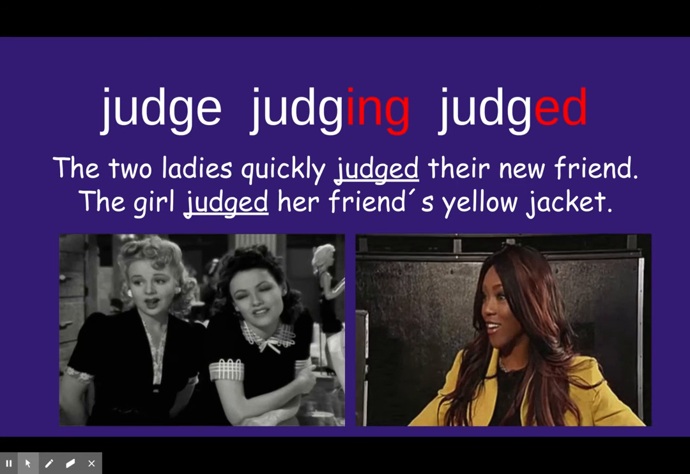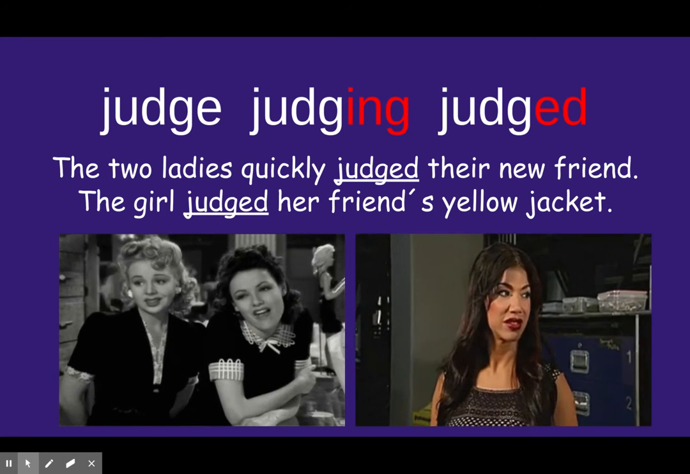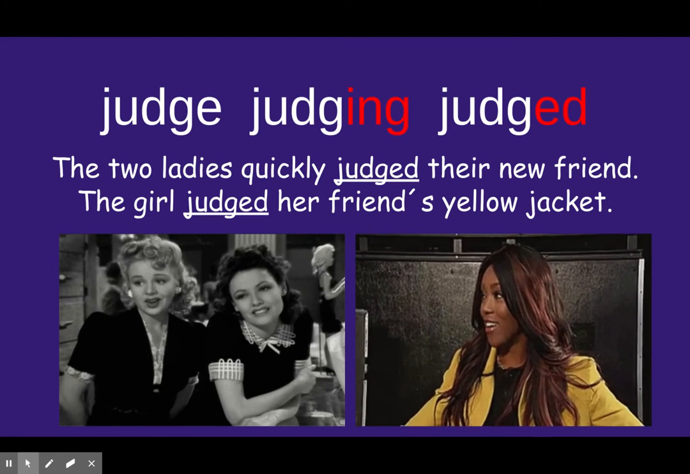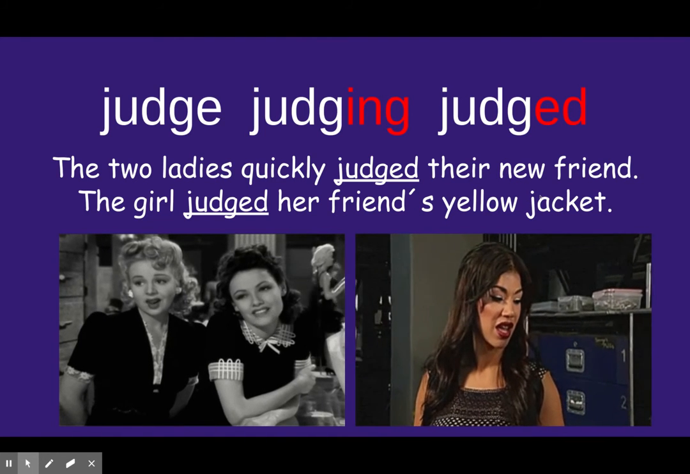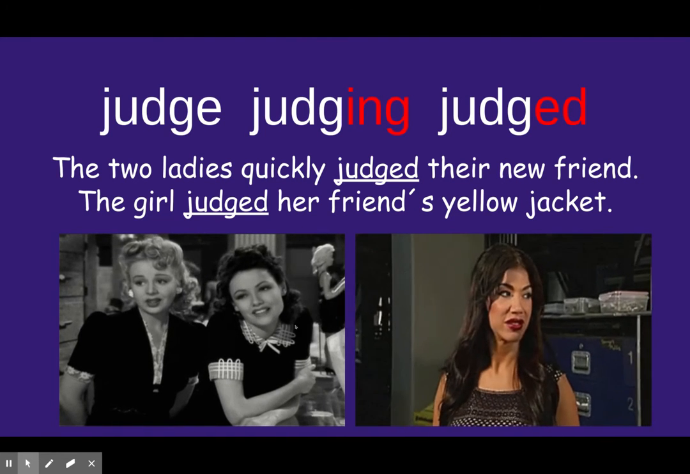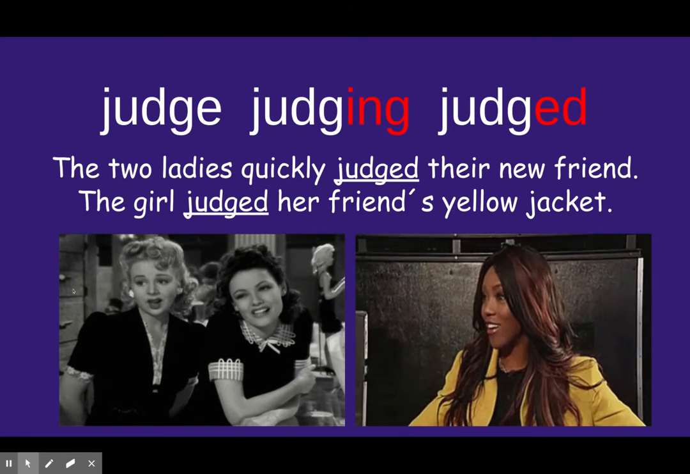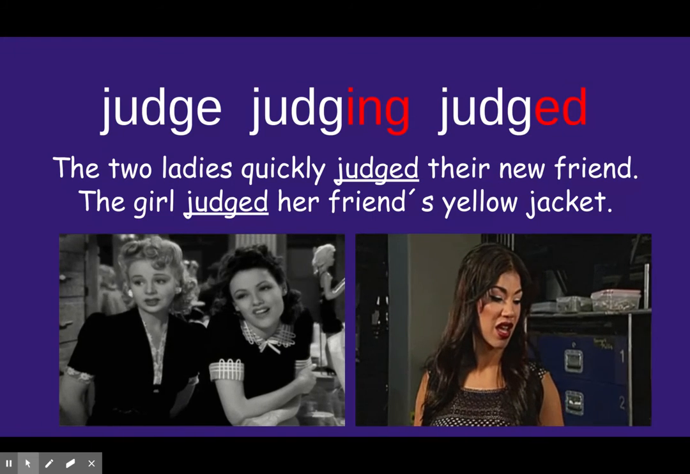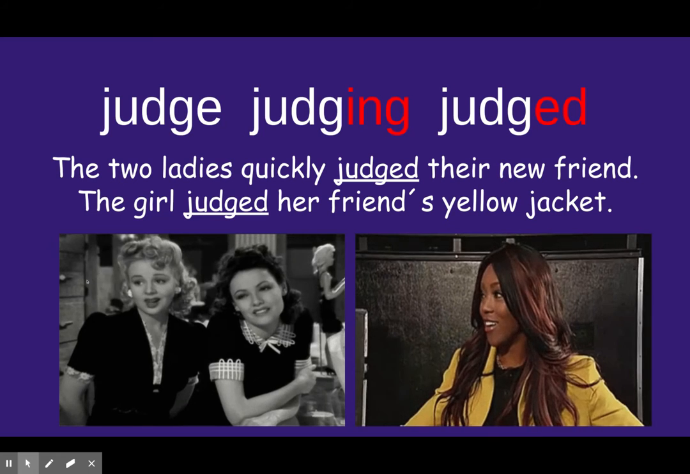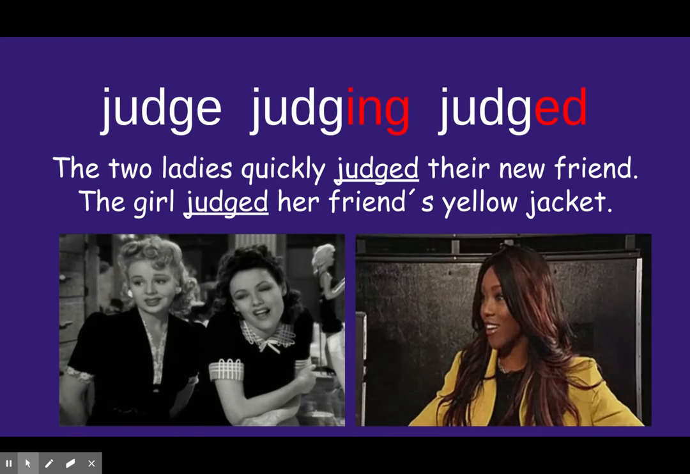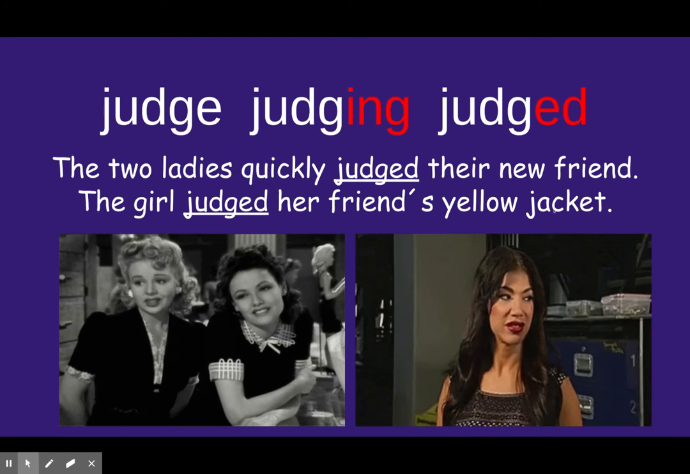Okay, our last word is judge. That's our base word. So we can have judging or judged, because it is a verb, it's an action. The two ladies quickly judged their new friend. If you notice the look on their face, they're looking at their friend and it looks like they're forming an opinion. They have a thought about her. And I would think that they probably don't really care for her, because they're giving a look like, oh, yeah, really? Now, the second picture, the girl judged her friend's yellow jacket.